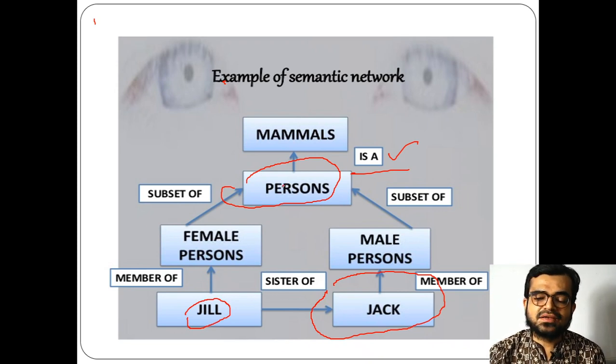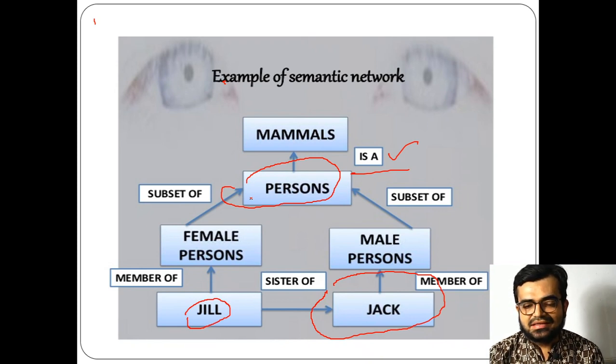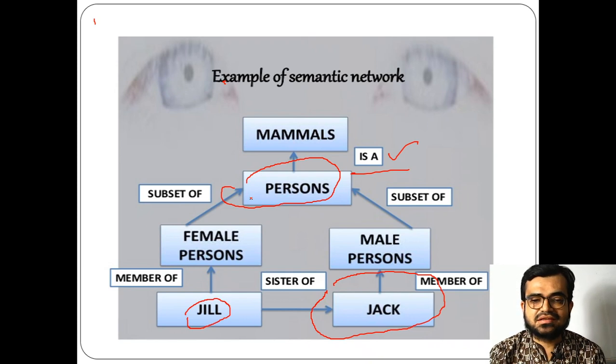But the problem that arises here is the problem of exception, which we will see in the latter part. For now we can say that the is-a relation specifies a particular mammal, I mean you can say instance. Now person is an instance of mammal, an example of mammal.